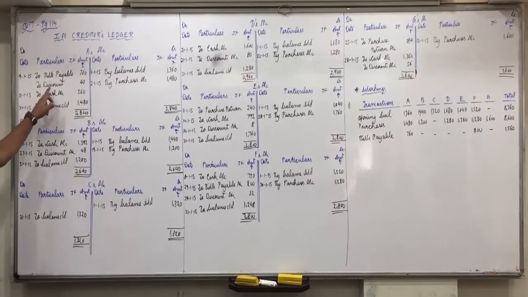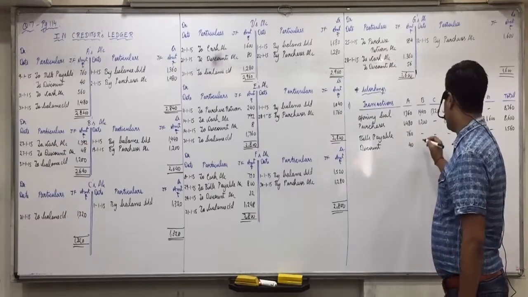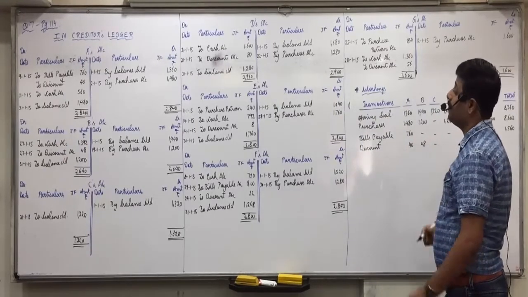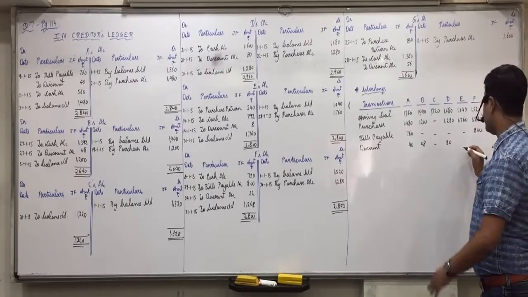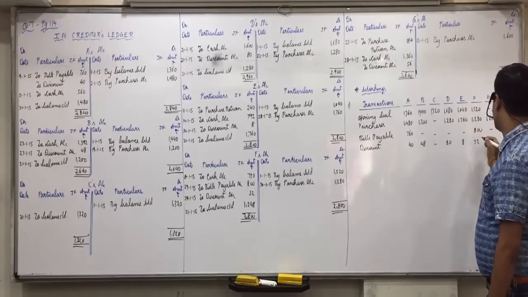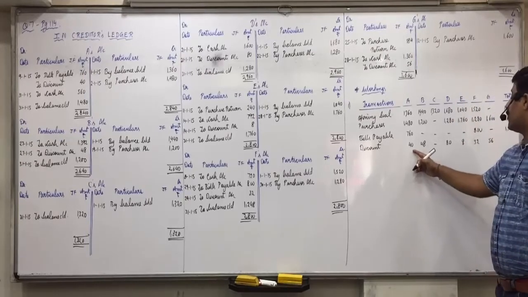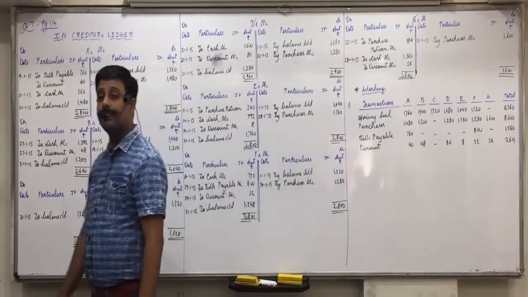After bills payable we have discount. In A 40, in B 48, no amount in C, 80 in D, 8 in E, 32 in F, and 56 in G. So 40, 80, 160, 190, 240, 250, 256, 264. All of you are clear with this?